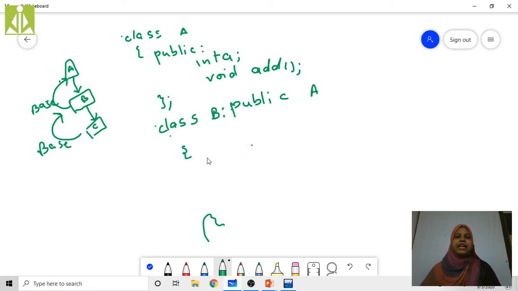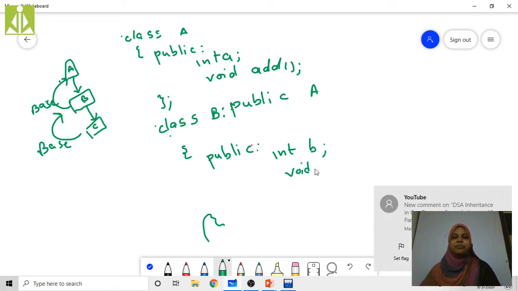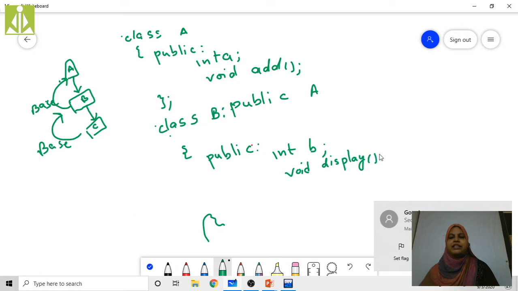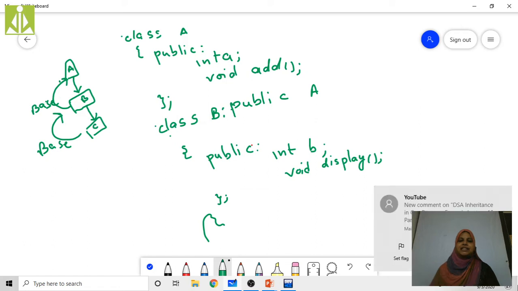Opening the braces, here in public I am declaring one variable, that is b. Here I am going to write one member function, that is display. The declaration of class B is completed.